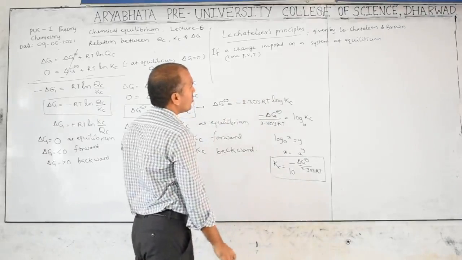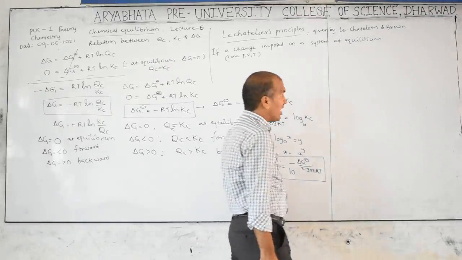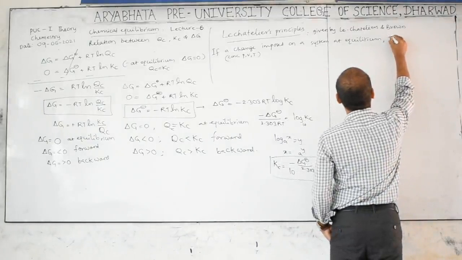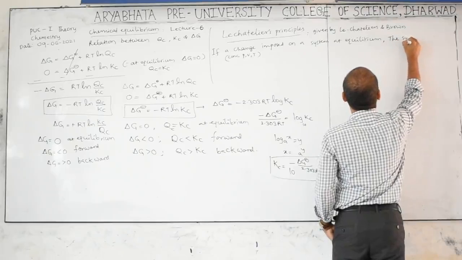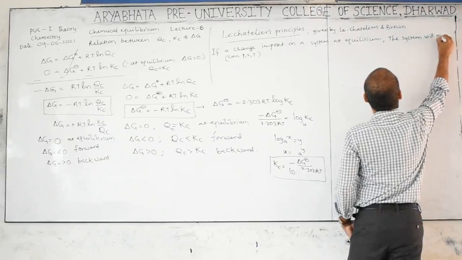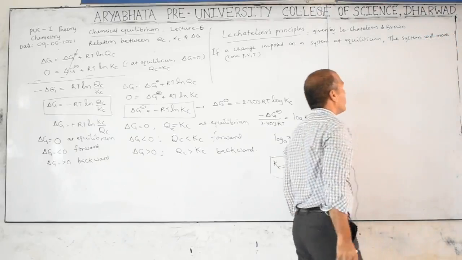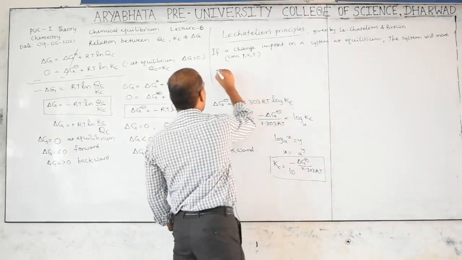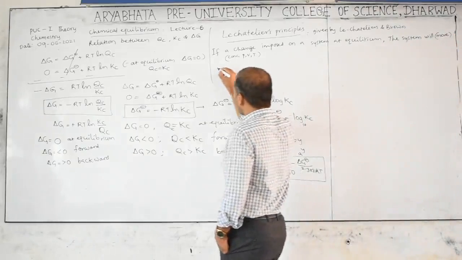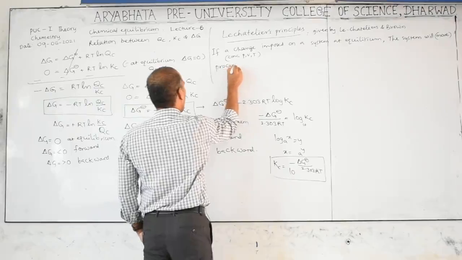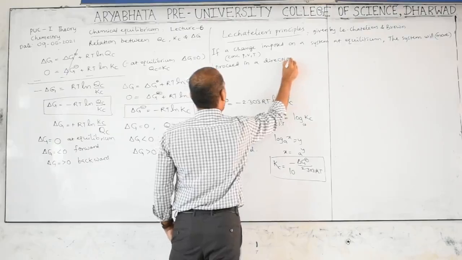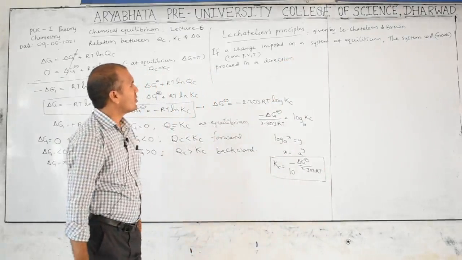If a change is imposed on a system at equilibrium, the system will move or proceed. You can read, the system will proceed in a direction.